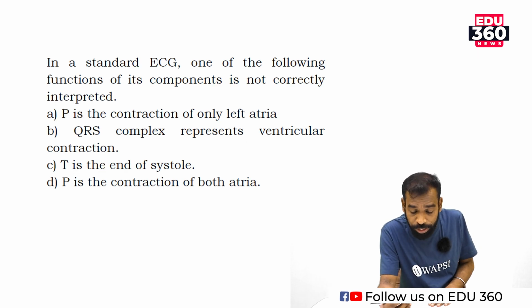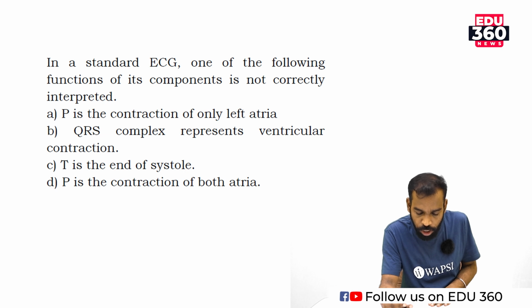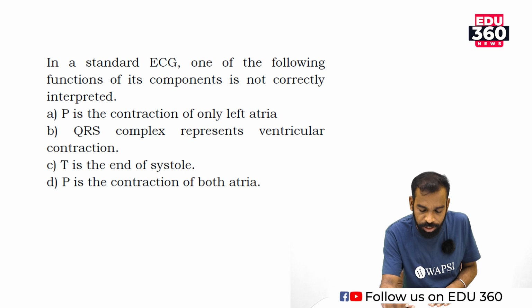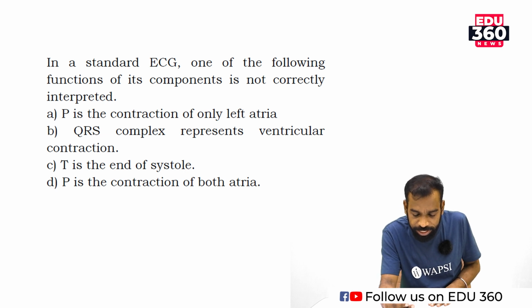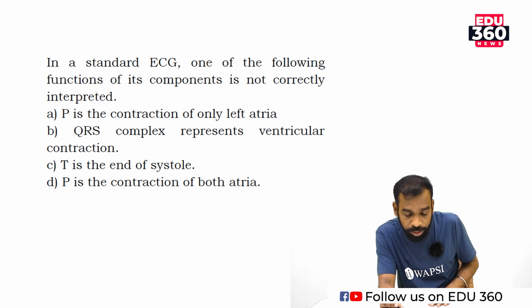Could you please read the question once again? In a standard ECG, one of the following functions of its components is not correctly interpreted. P wave is the contraction of the left atria. That option is wrong. QRS complex represents ventricular contraction, and T is the end of systole, and P is the contraction of both atria. It is a negative question.